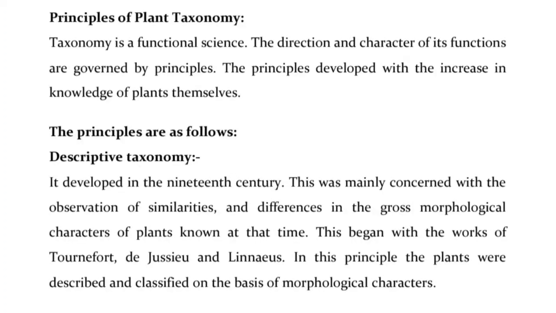Principles of plant taxonomy. Taxonomy is a functional science. The direction and character of its functions are governed by principles. The principles developed with the increase in knowledge of plants themselves. The principles are as follows. Descriptive taxonomy developed in the 19th century. This was mainly concerned with the observation of similarities and differences in the gross morphological characters of plants known at the time. This began with the works of Tournefort, de Jussieu and Linnaeus. In this principle, the plants were described and classified on the basis of morphological characters.